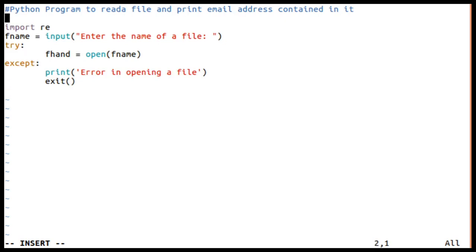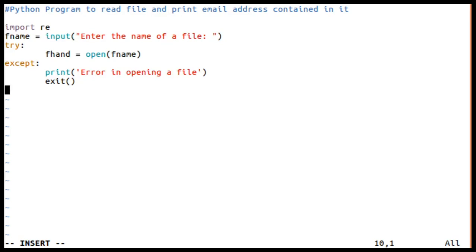To read a file, we need to open it, and we have opened the file in read mode. By default, when we call the open function, the file will be opened in read mode. I'm just checking whether the file has opened properly or not using the try and except block. If the file is not opened, then we quit the program; we don't continue.